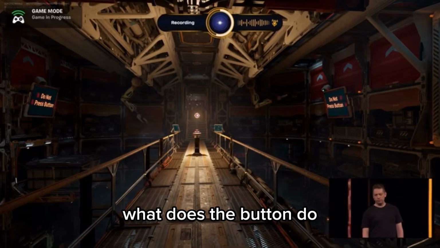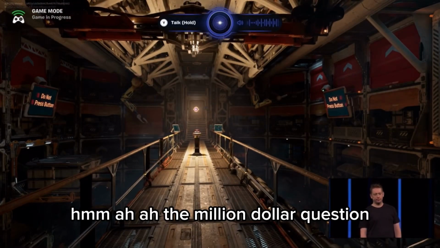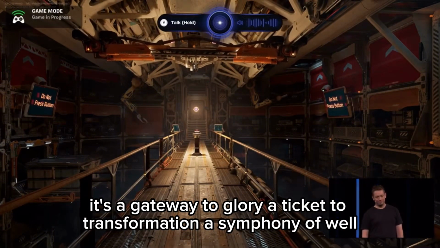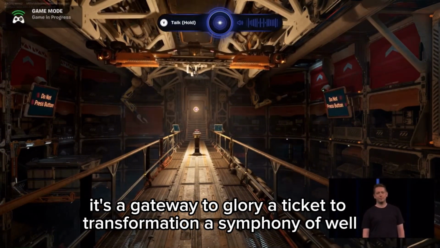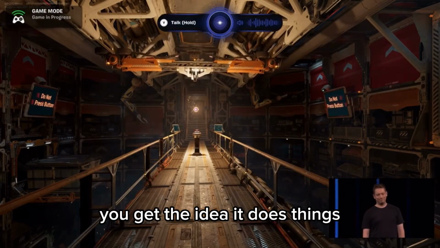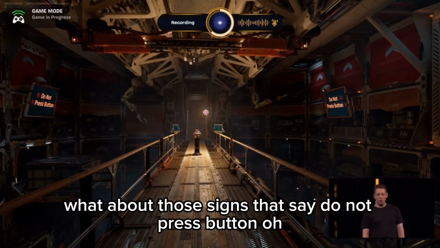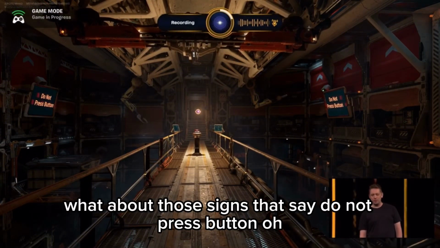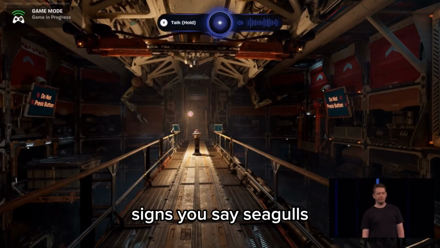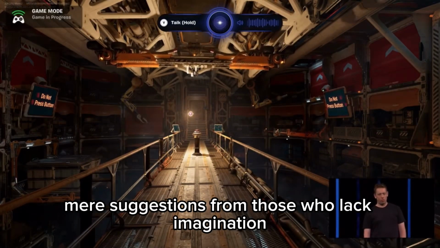What does the button do? The million-dollar question. What doesn't it do? It's a gateway to glory, a ticket to transformation, a symphony of, well, you get the idea. It does things. What about those signs that say "Do not press button"? Signs, you say? Sigils. Mere suggestions from those who lack imagination.